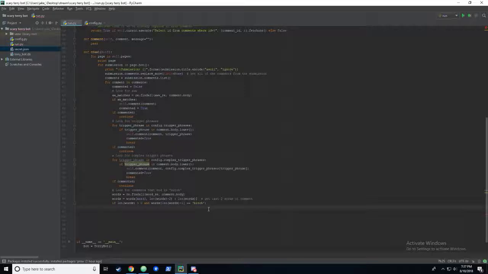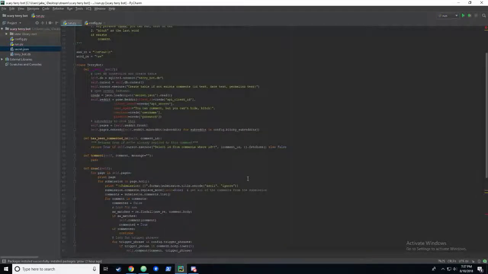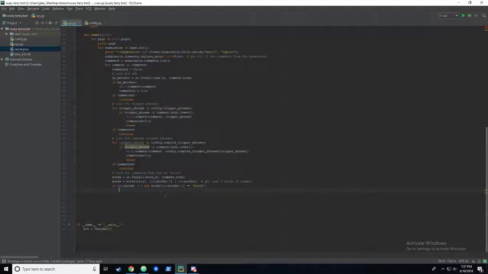Okay, so like I said, we're going to want to create separate possibilities here. So we'll start simple and we'll flesh it out as we go. Comment.